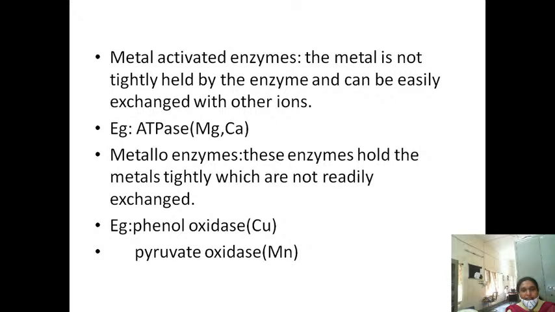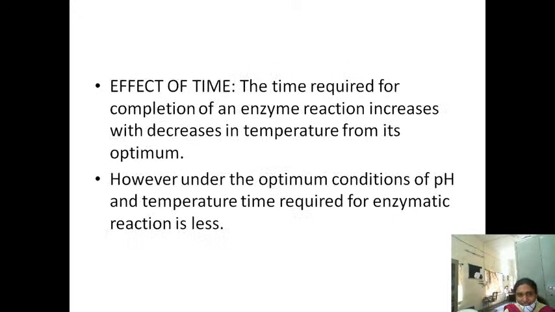For example, take the enzyme pyruvate oxidase. This is one of the enzymes. For its complete activity, it requires the metal manganese. For example, take phenol oxidase. It is completely active when copper is present. If copper deficiency is there, that inactivates the enzyme phenol oxidase. Okay, like that.